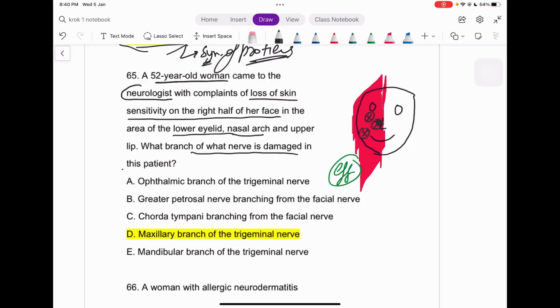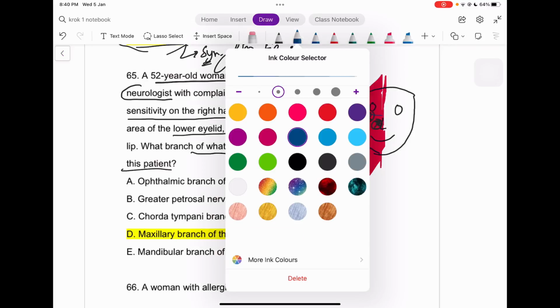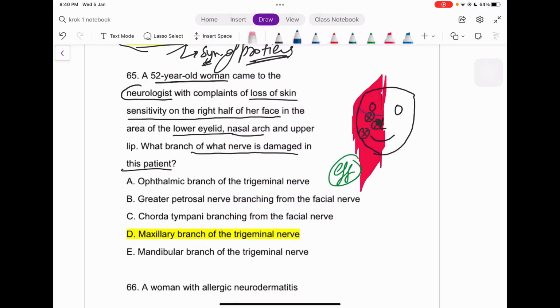What nerve is damaged in this patient? Let me make a superficial diagram of what she's seeing. This area of this woman is having a problem, right? So this is what I got in the history.